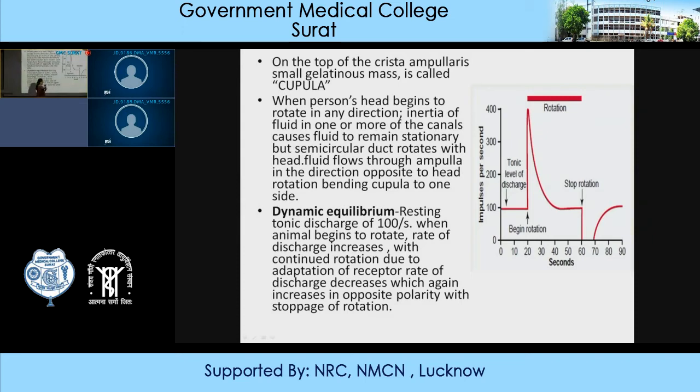Okay. So this is again the basal discharge. Then once the rotation stops, then what will happen? The cupula will move in the opposite direction, resulting in hyperpolarization. So you can see that impulses which are sent through the vestibular nerve will decrease. Okay. And then after 20 seconds, again it will come back to its normal position.